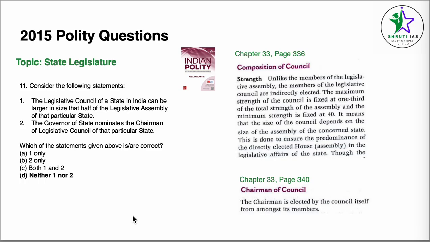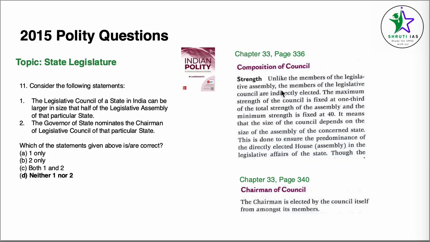Coming to question number 11, state legislature. Consider the following statements. The Legislative Council of the state in India can be larger in size than half of the Legislative Assembly of that particular state. The governor of the state nominates the chairman of the Legislative Council of that particular state. So we come to chapter 33, state legislature, page number 336, and for the second point, we come to page number 340. Composition of council.